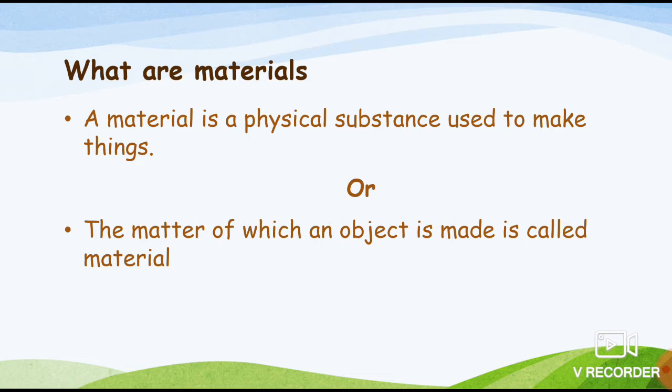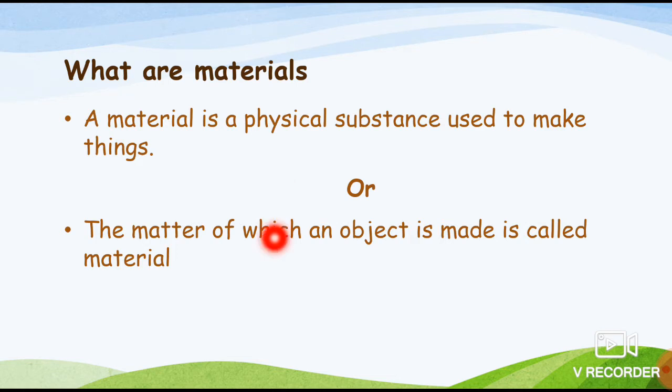In a very simple manner, you can say that a material is a physical substance used to make things. All the things are made up of one or another kind of material. The matter of which an object is made is called material.